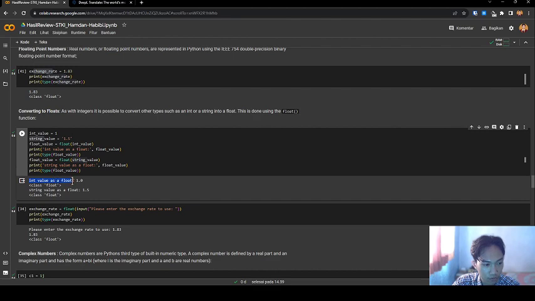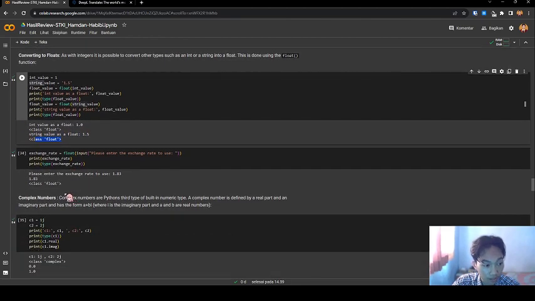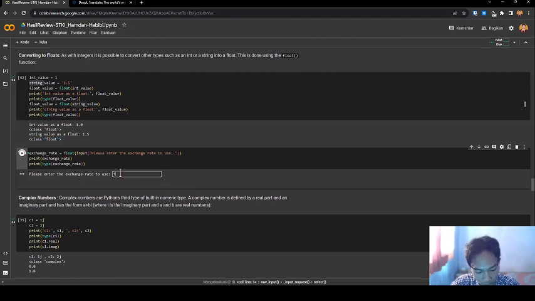The integer value becomes a float, this is class float. The string value float 1.5 plus float. Next, exchange rate. A float input 1.83. Same, this is class float.